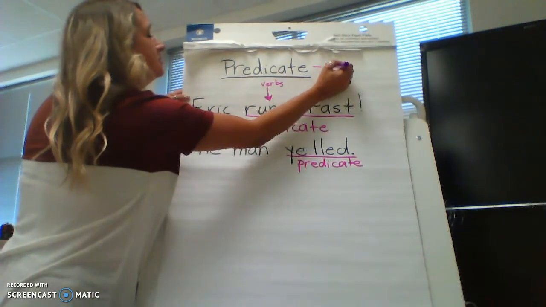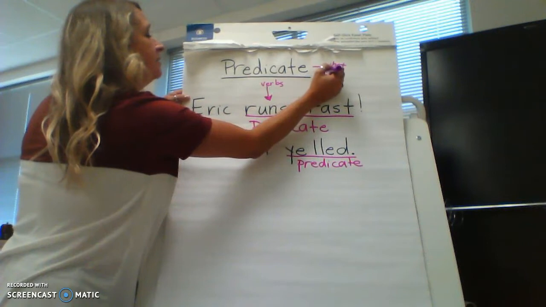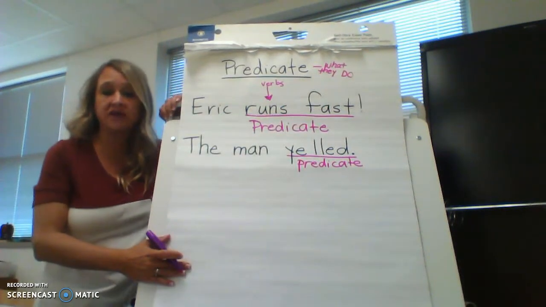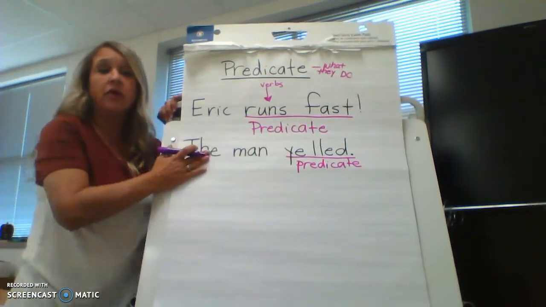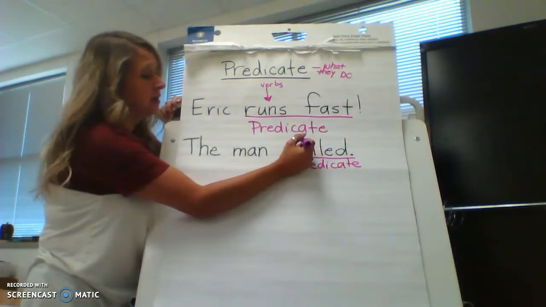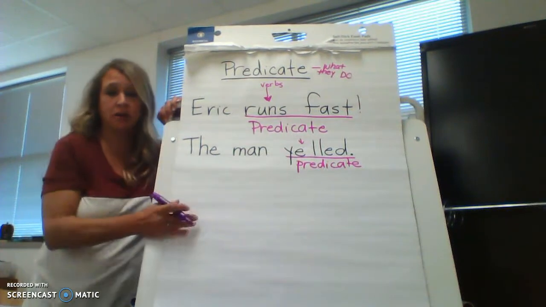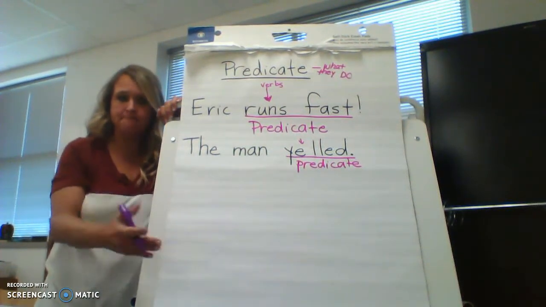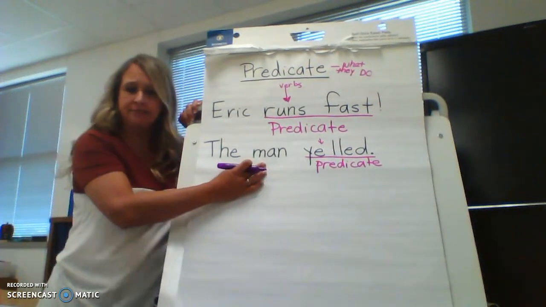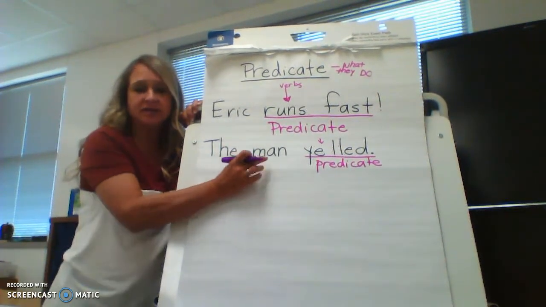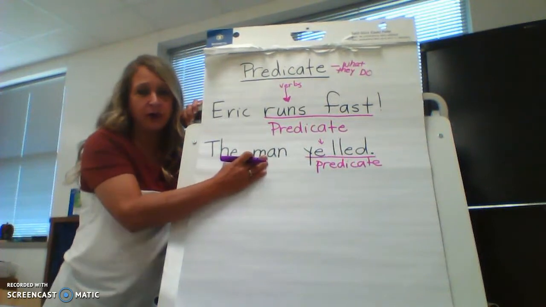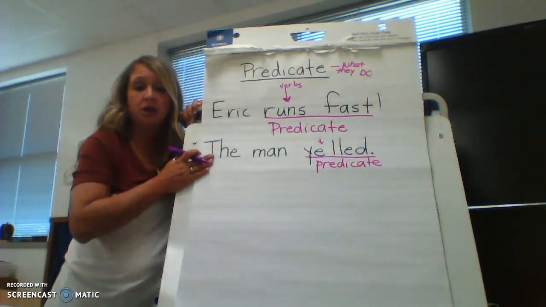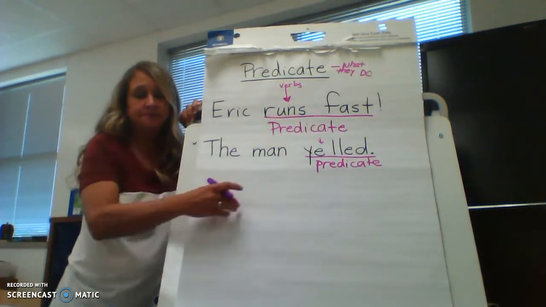The predicate is what they do. It's also the verb, the action word. Yell is a verb. Yelled, something you can do. You can yell, right? Okay, can you the man? No. So that's not an action verb. That's not the predicate. This is the subject. It tells you who. Okay, this is what they did.